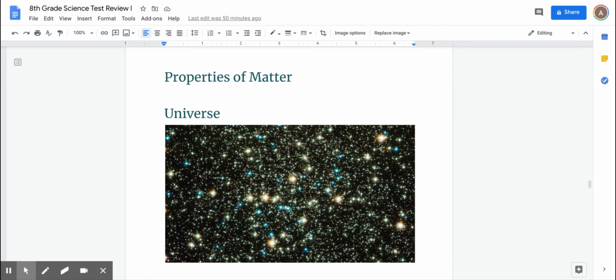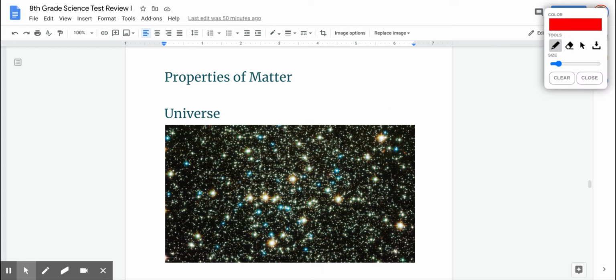All right, let's look at properties of matter now. Let's look at the universe. The universe is extremely large. It's 14 billion years old. It's longer than 14 billion years old. And it has millions upon billions of galaxies. You see right here, these are not stars you're seeing. These are galaxies, and there's billions of them. And we have one, we're in the Milky Way. That's only one galaxy out of over a billion.